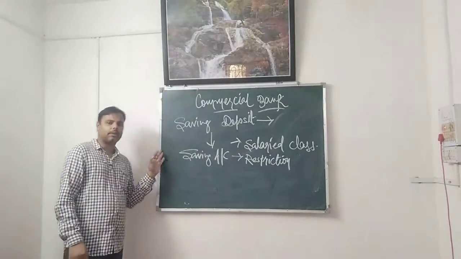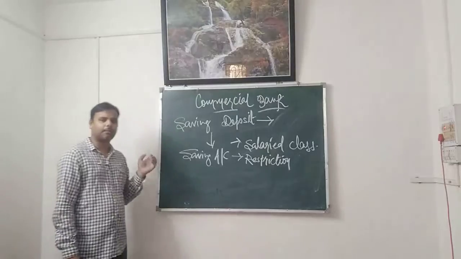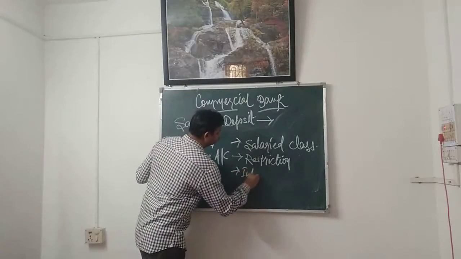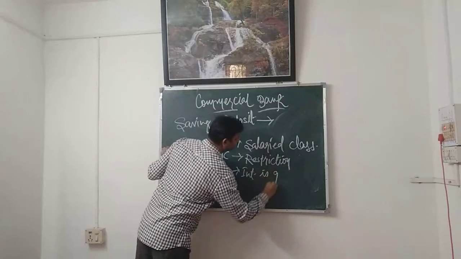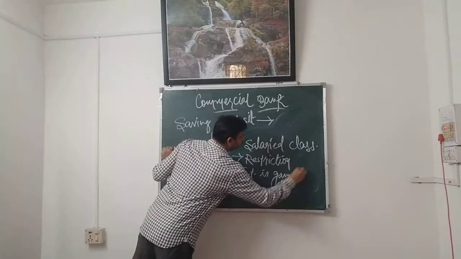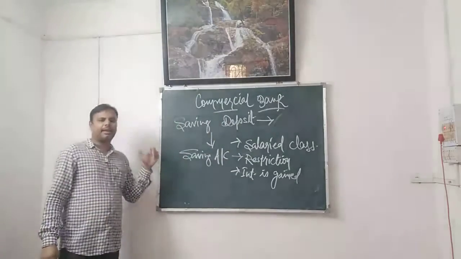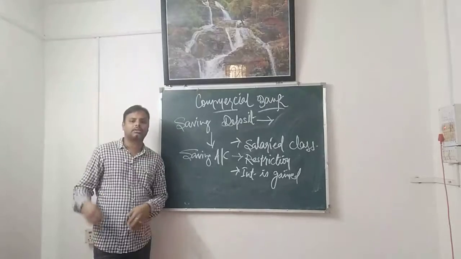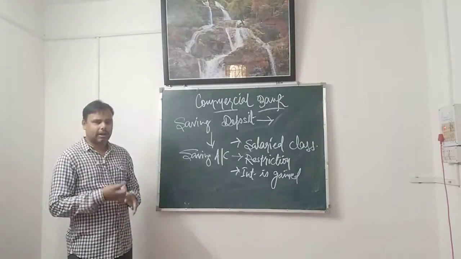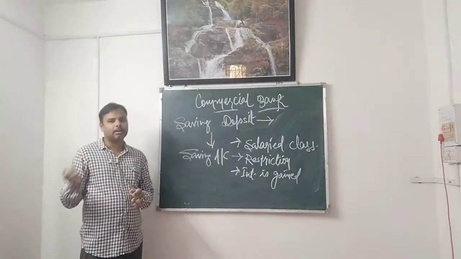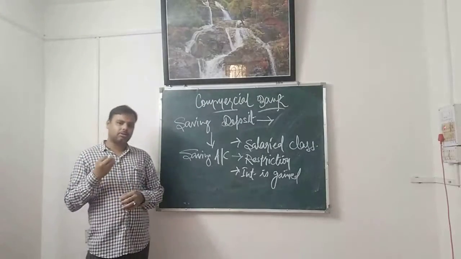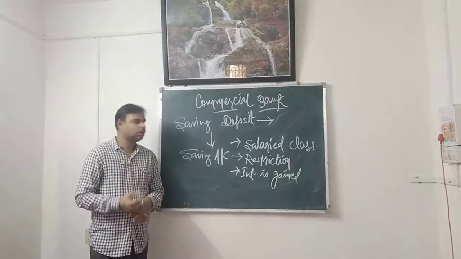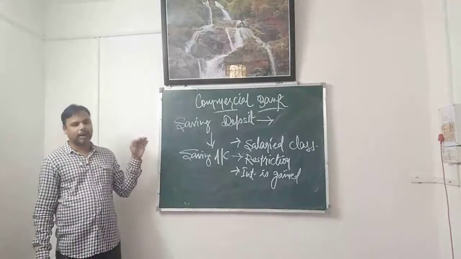In case of current account, we remember there was no restriction. Unlimited number of transactions could be done. Third is that interest is gained. In case of current account, no interest was gained, but in case of saving account, interest is gained by the person who keeps their idle money in the bank. The bank in return adds some interest to it and gives it to the customers. So that is the basic difference between demand deposits and saving deposits.